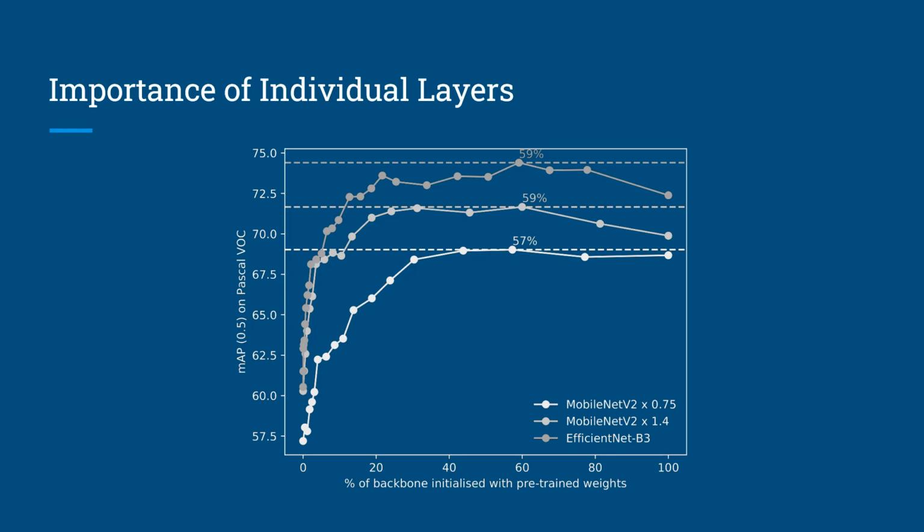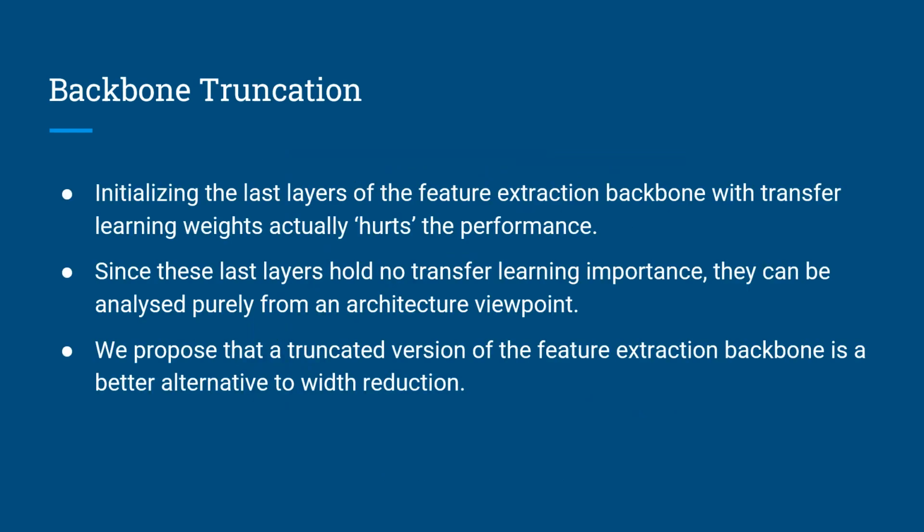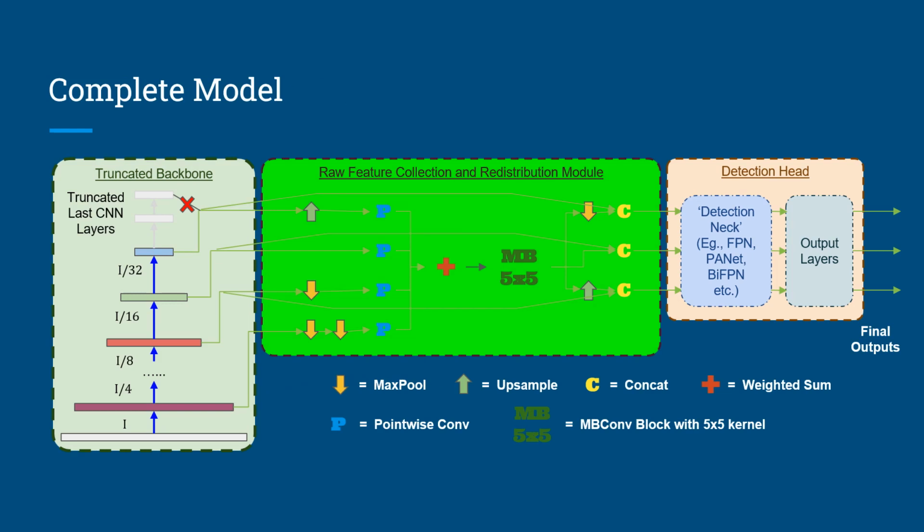As can be seen from the graph, the last few layers, when initialized with transfer learning weights, actually hurt the model performance. Even from an architectural viewpoint, these layers are the most expensive part of the model. Thus, we propose that a truncated version of the feature extraction backbone will provide a better lightweight model than one without reduction. Next, we'll talk about our raw feature collection and redistribution module, also referred to as the RFCR module.